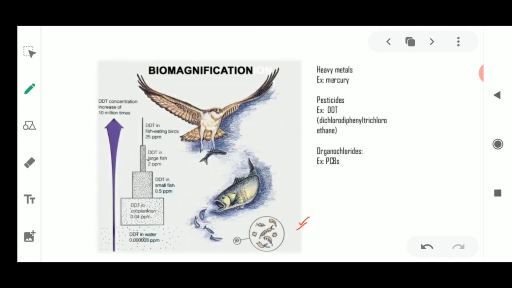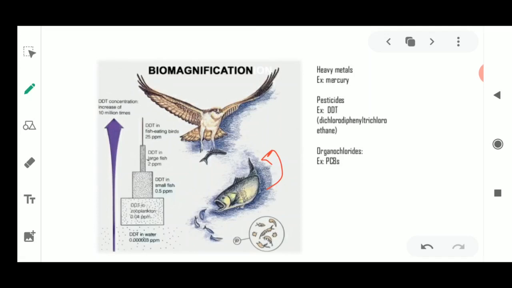So what happens? This is going to increase in the next trophic level. How? These animals are having the toxic substance in it, and these animals are more in number. Now what happens? It is going to be eaten up by the small fish. The small fish is not going to eat up only 1 or 2 phytoplanktons or zooplanktons. It is going to eat several phytoplanktons and the zooplanktons, okay. So that animal will have increased amount of the pesticide in their body. Now the more big fish is there, that fish is going to eat several small fishes. So if it is eating several small fish, then what will happen to it? The toxic substance is going to increase in the body of a big fish.